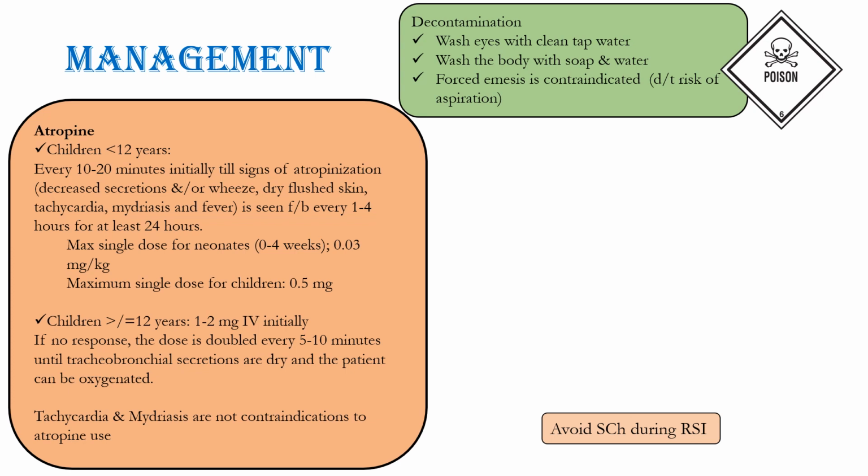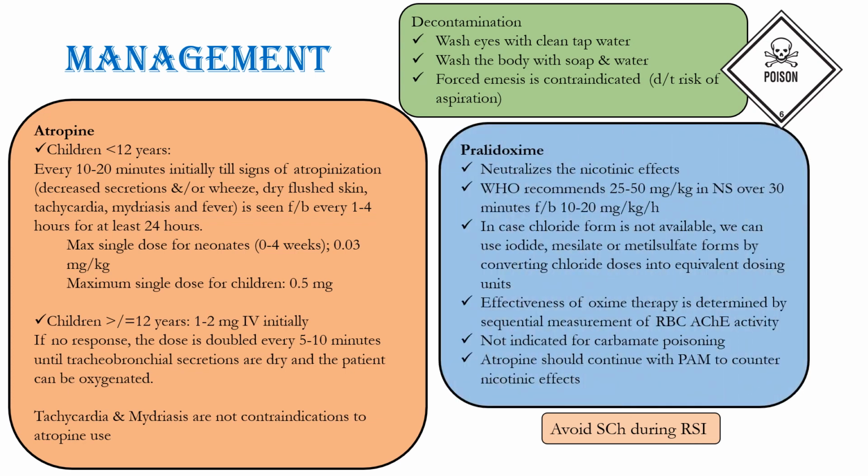For children more than or equal to 12 years of age, you need to give 1 to 2 mg of atropine IV initially. If no response, the dose is doubled every 5 to 10 minutes until tracheobronchial secretions are dry and the patient can be oxygenated. Tachycardia and mydriasis are not contraindications to the usage of atropine.